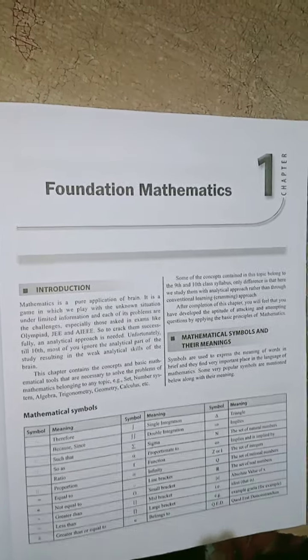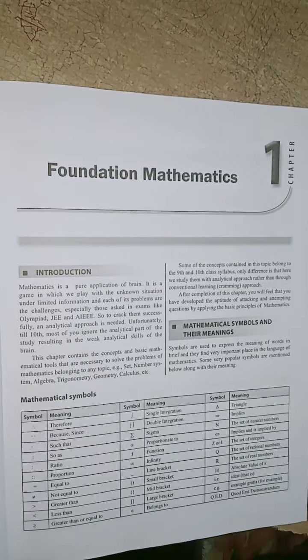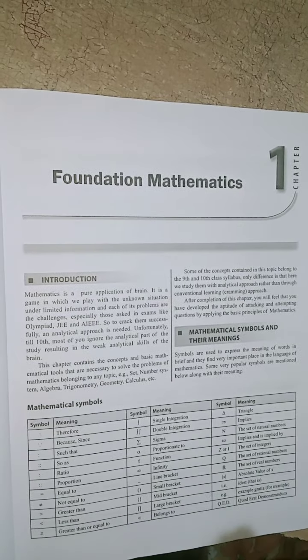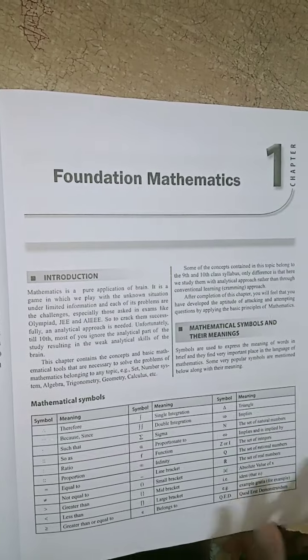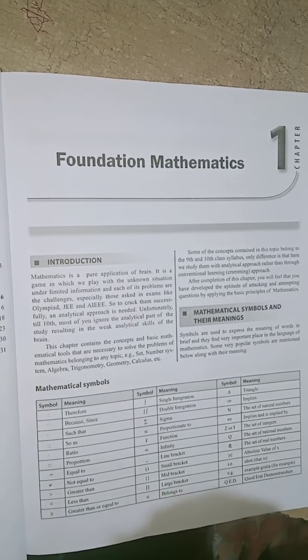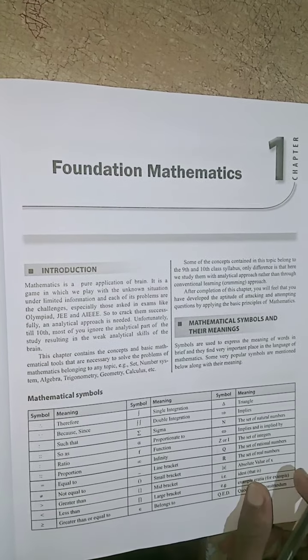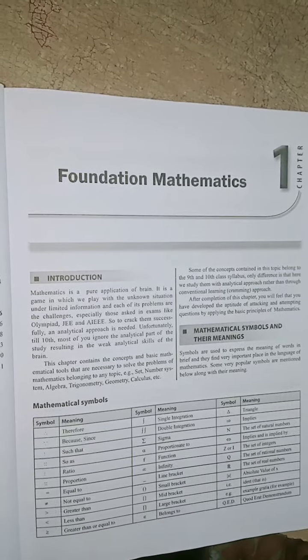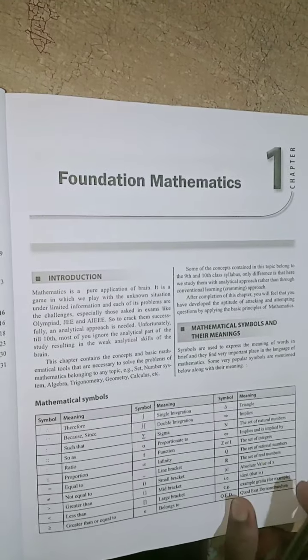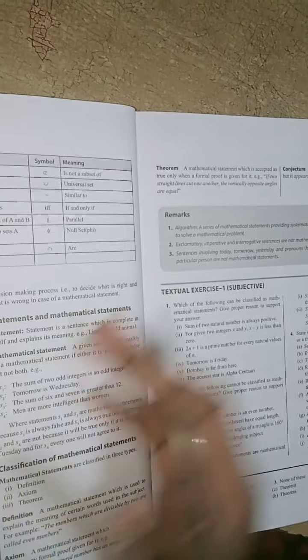The best thing about this book is that it has given every fundamental thing of mathematics that you all should know for getting a better concept in mathematics. The first chapter starts with certain symbols that we frequently use in mathematics, like therefore, because, since, double integration, single integration. As you can see, this is the whole chart of all symbols that we frequently use in class 11, and it gives a basic introduction to all the symbols.